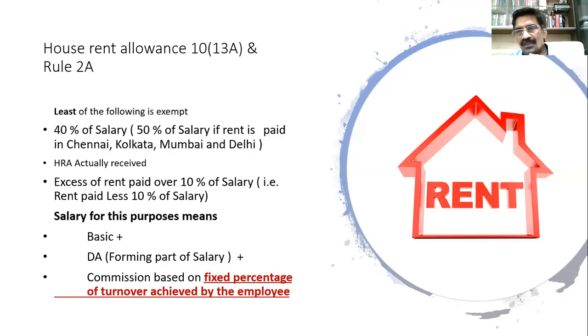So I work for 20 years. I can take 20 months leave. But I am such a sincere employee that I have taken only 5 months leave. So the employer will do 20 minus 5, 15 months leave you have not taken. I gave you 20 months leave, you have taken only 5 months. For the 15 months leave, I will pay you salary, which is called cash equivalent to leave salary not utilized. The leave which you have not utilized, I have to pay for, which is called leave encashment.